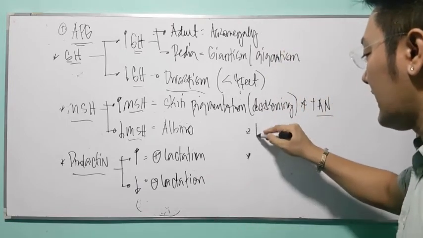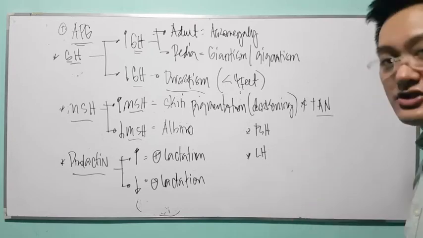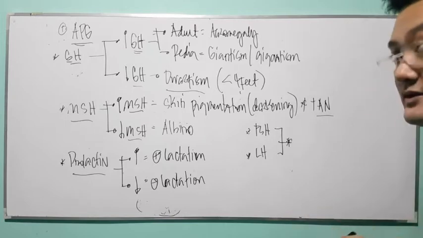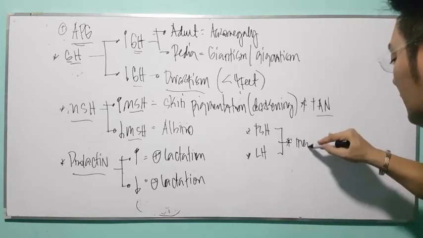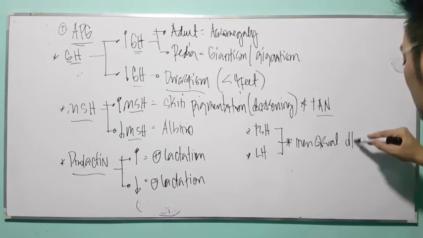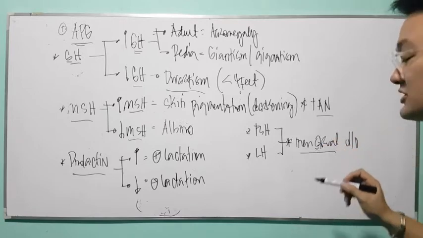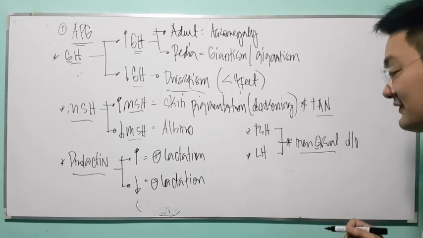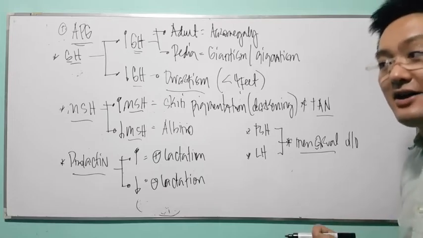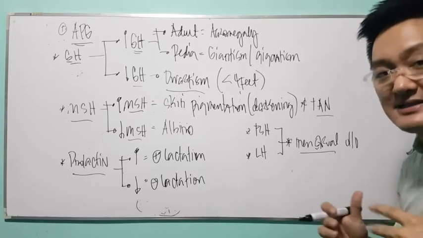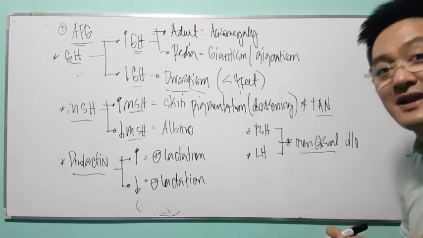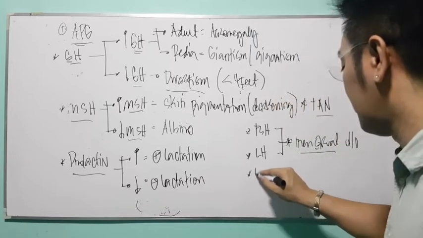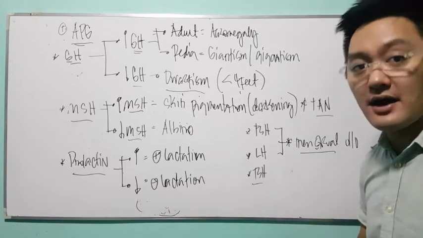Now, what about other hormones? Here, FSH and LH. Now, what will happen now if you have FSH and LH disturbances? Well, sa mga babae, of course, it may lead to menstrual disorders. Anyway, I will mention and I will discuss menstrual cycle after this video clip. So you better watch the video about menstrual cycle because I'll be giving technique how to easily memorize hormonal changes and imbalances or levels of hormones during menstrual cycle. Okay? Now another hormone is what we call your TSH. TSH or thyroid stimulating hormone.